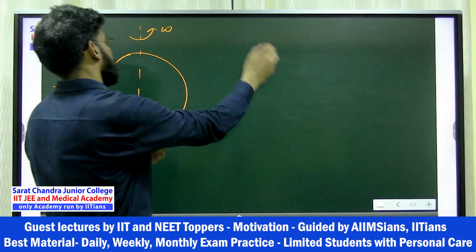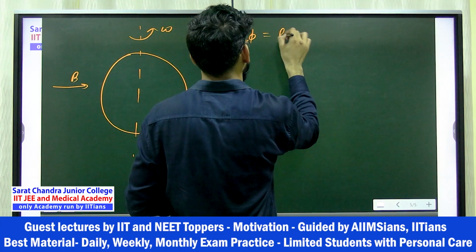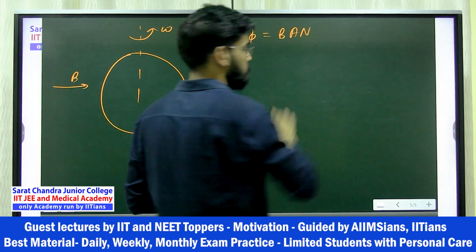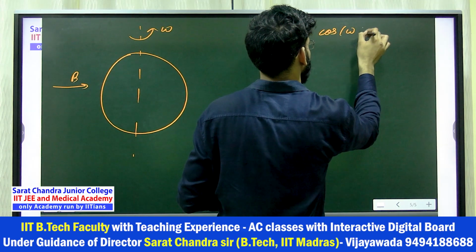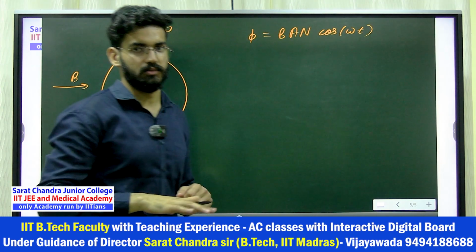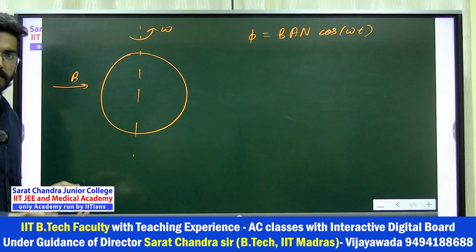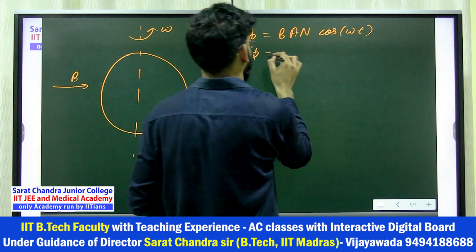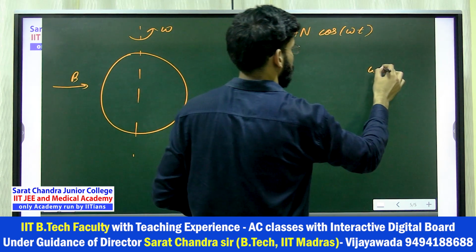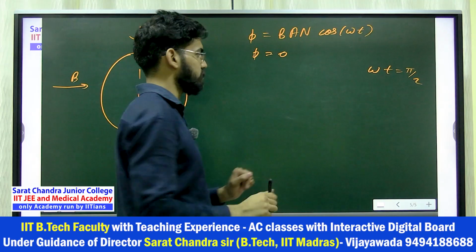First of all, I write down the flux. Flux, when you write down, is B into area into n turns, so n B A cos omega t. This exact formula is written in the notes. Now I know if it is parallel to B, what is the flux? 0. So for that, omega t has to be pi by 2, right? That I came to know.